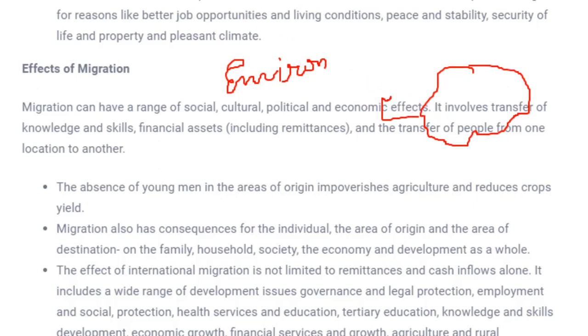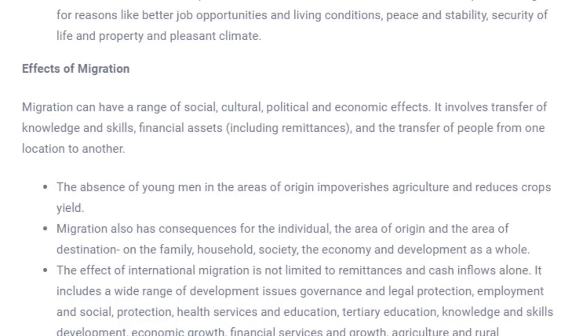Apart from this, what happens? See, when people are migrating from villages to towns or towns to villages, the concentration of population increases or decreases.